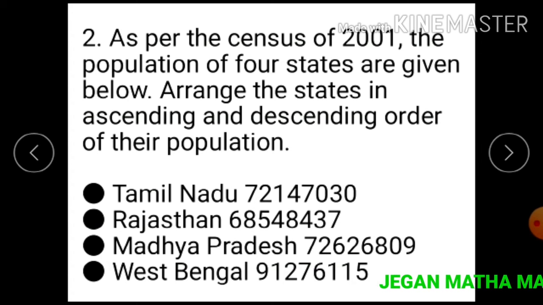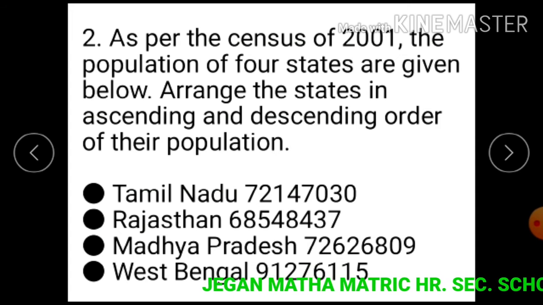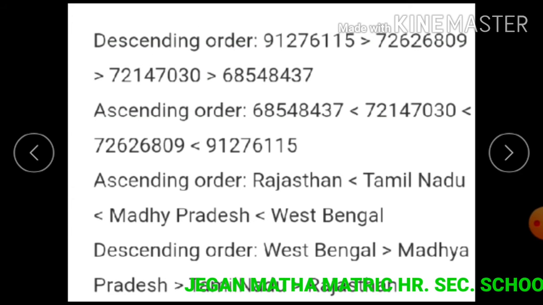West Bengal is the first in population. Second is Madhya Pradesh. Third state is Tamil Nadu. Fourth state is Rajasthan. Now we arrange the states in ascending and descending order of their population.